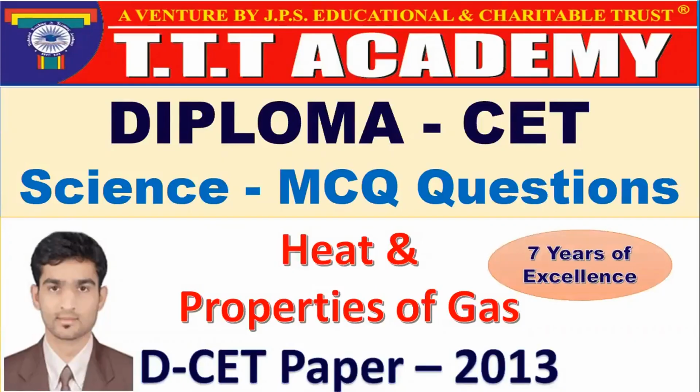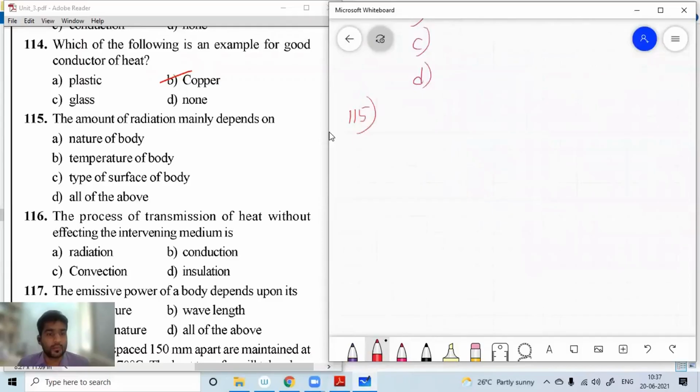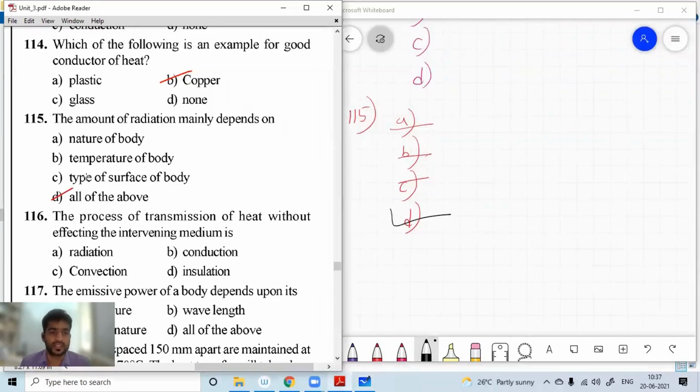Very first, the amount of radiation mainly depends on: A, nature of the body; B, temperature of the body; C, type of surface of the body; D, all of the above. Observing A, B, C, all are right. So the option is all of the above. For question number 115, D is the right option.